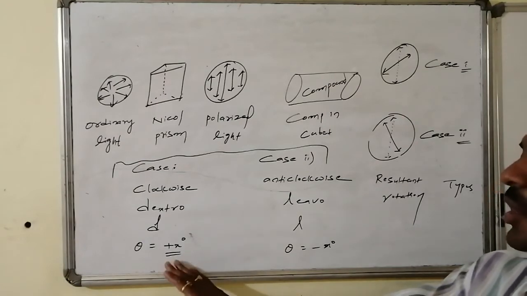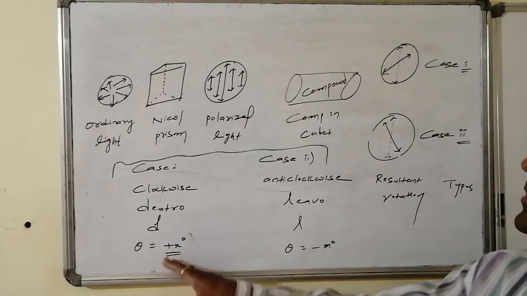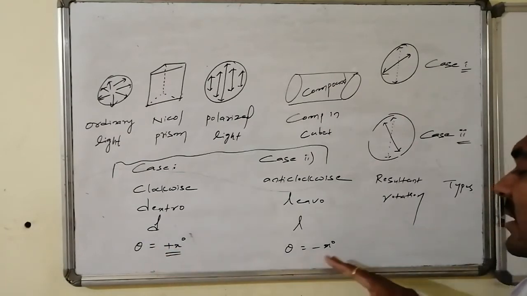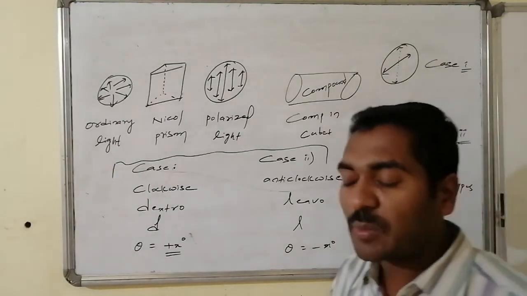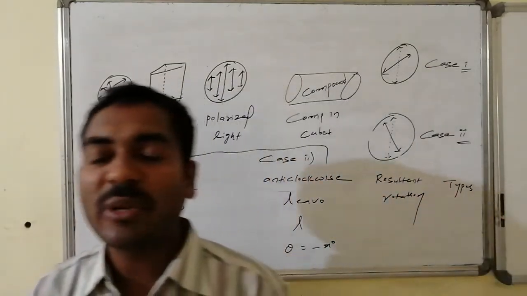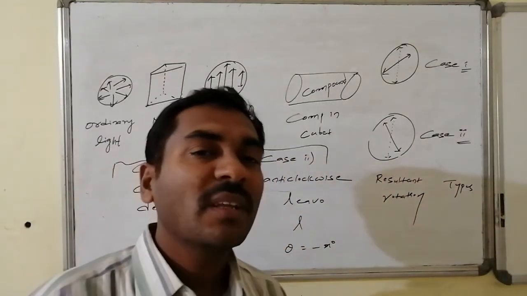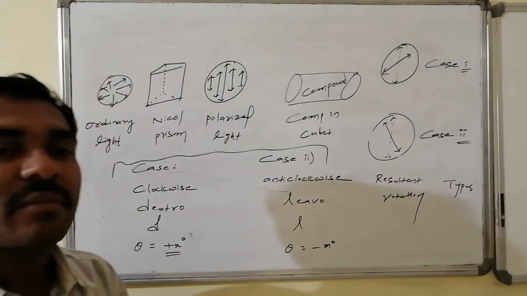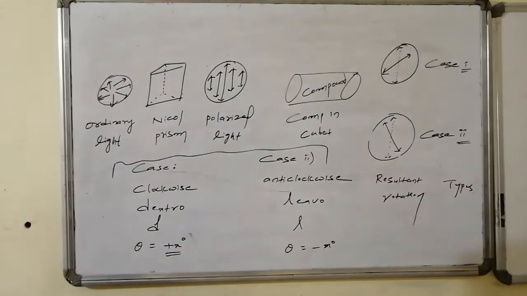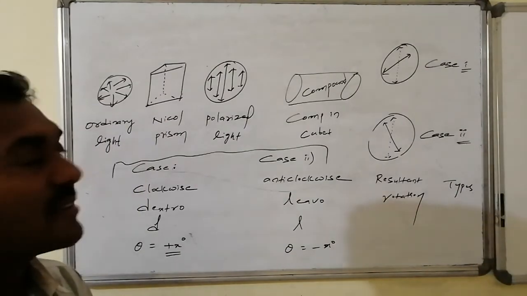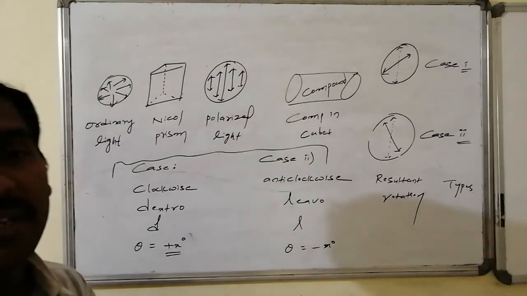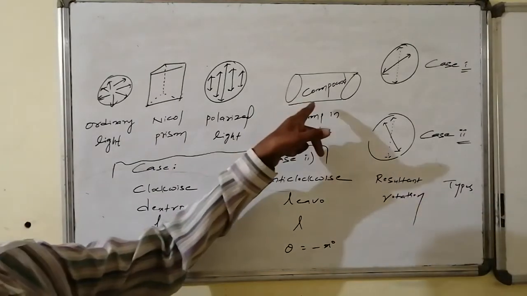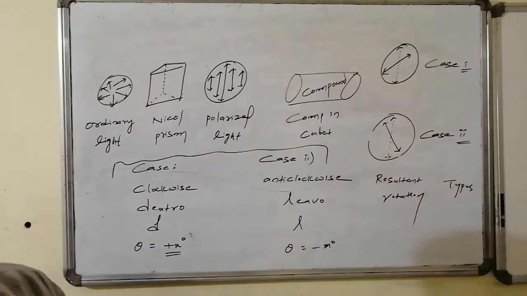This is the optical activity value for the dextrorotatory complexes, and this is the optical activity value for the levorotatory complexes. Some x degrees, some y degrees. But this optical activity value that we practically measure with the polarimeter depends on many factors, like the wavelength of the light that we are using, the nature of the compound, the length of the cuvette, the concentration of the substance, and the solvent that we are taking.